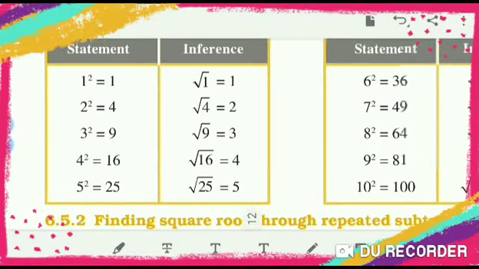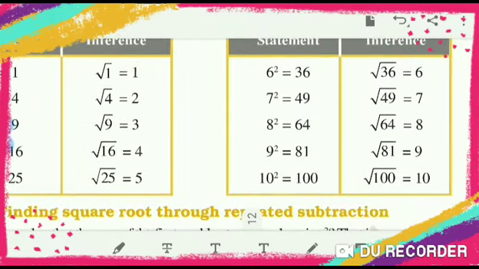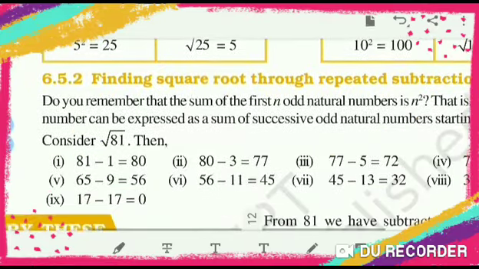Here, 1 square is 1, so the square root of 1 is 1. 2 square is 4, the square root of 4 is 2. Like this, if we go on, 10 square is 100, the square root of 100 is 10. How to read: the square root of 81 is equal to 9, the square root of 64 is equal to 8, the square root of 49 is equal to 7, the square root of 36 is equal to 6.